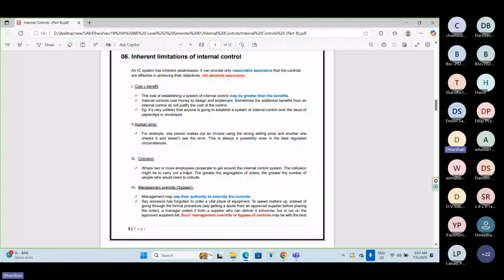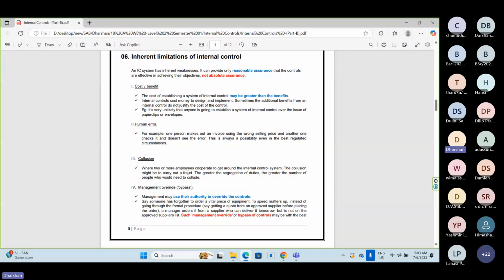In order to convert those controls into effective controls, what should he do? He has to appoint another person. That person must approve and must check whether the invoice and payment voucher numbers or amounts are correct and matched.